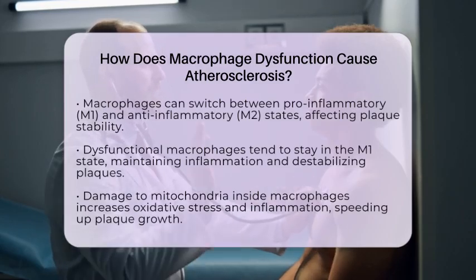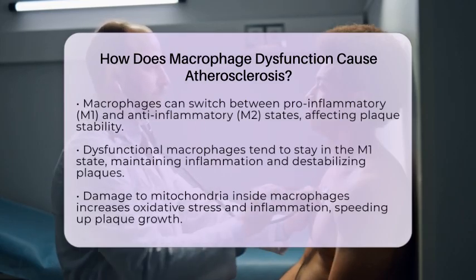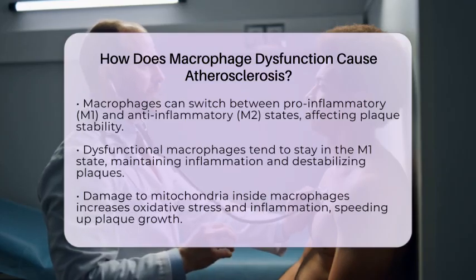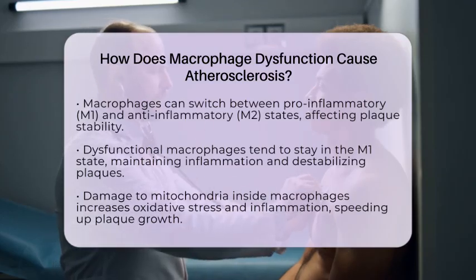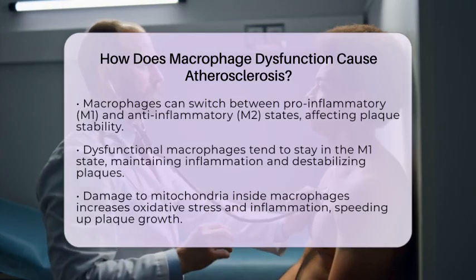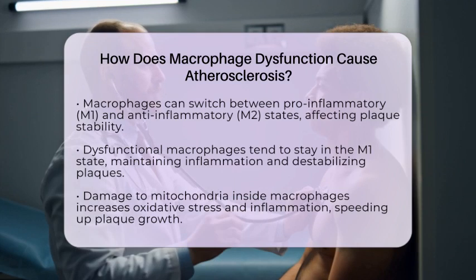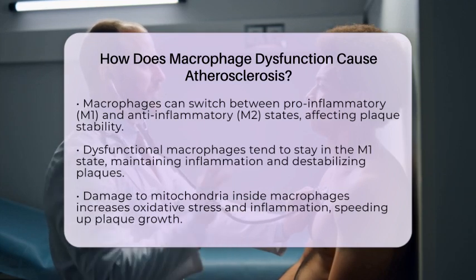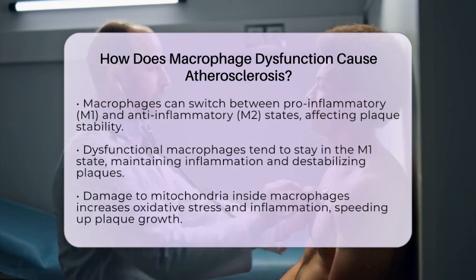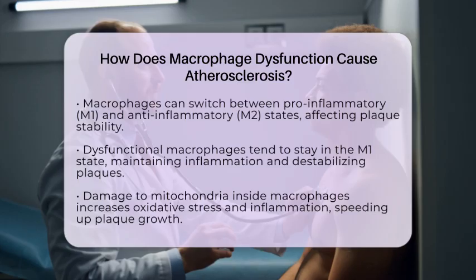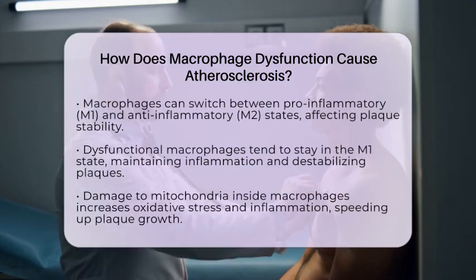Macrophages can also change their behavior based on signals they receive. When they become pro-inflammatory, known as M1 macrophages, they produce substances that worsen inflammation and tissue damage. Conversely, anti-inflammatory M2 macrophages help repair tissue and calm inflammation. Dysfunctional macrophages tend to stay in the M1 state, keeping inflammation active and making the plaque more unstable.